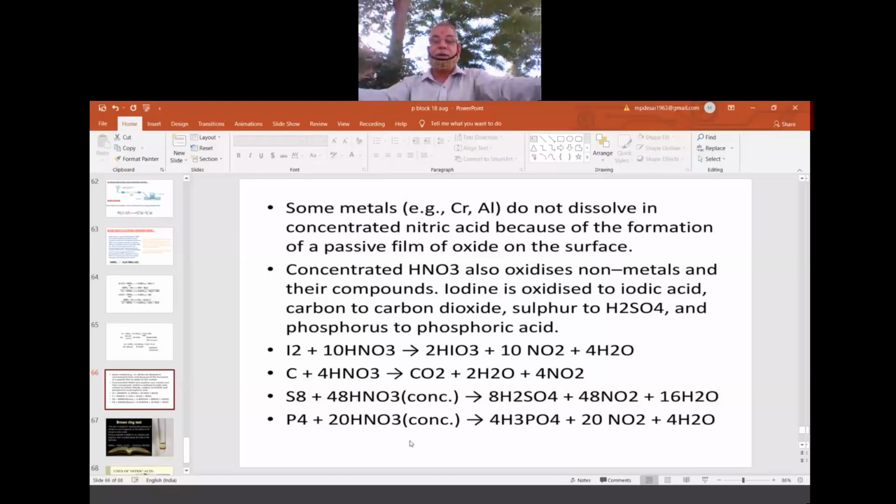Now this is regarding some metals like chromium and aluminum. Those metals, in the beginning, will react. Then they develop a kind of layer on the surface. So that layer is called what?